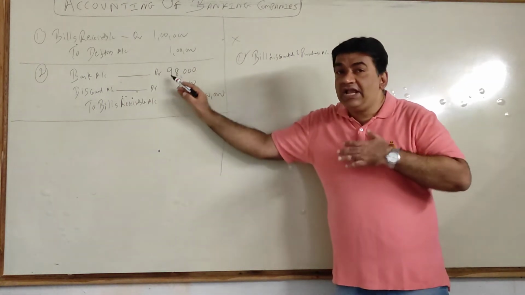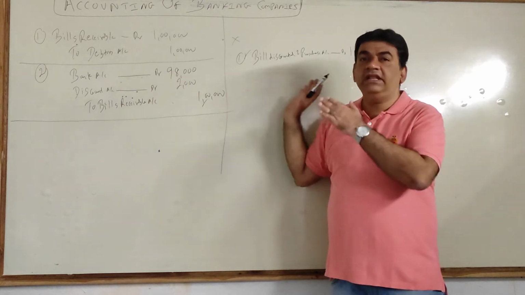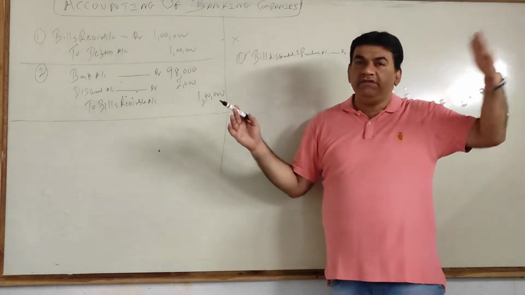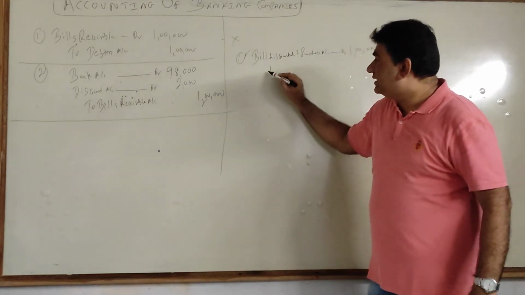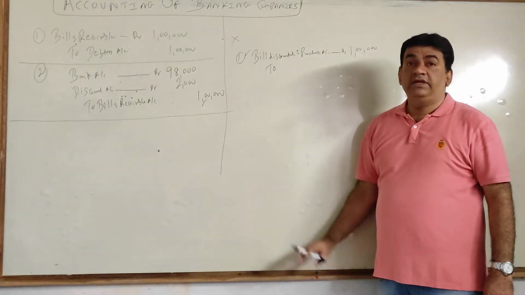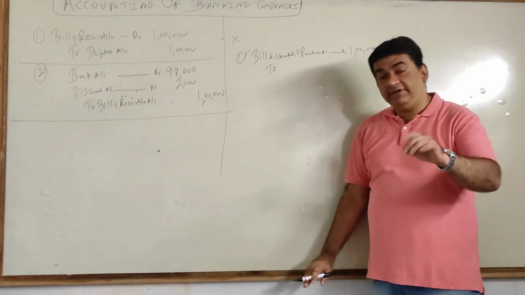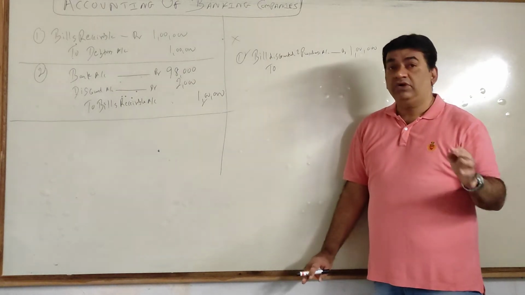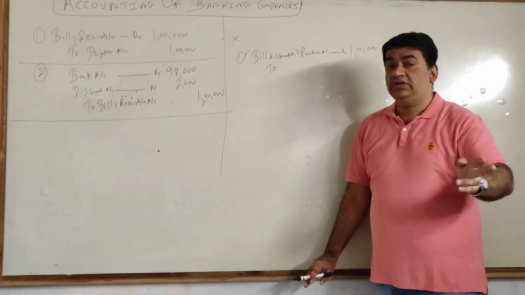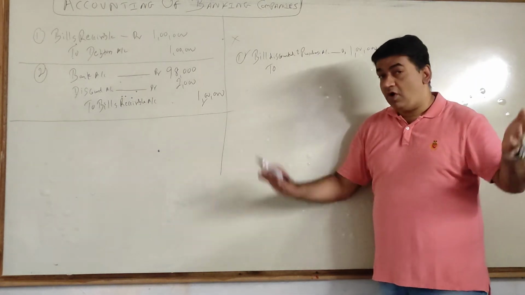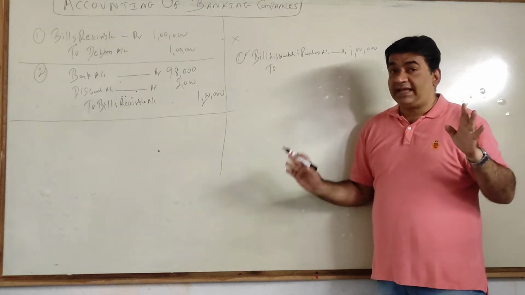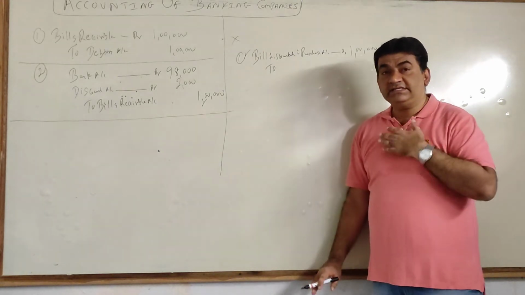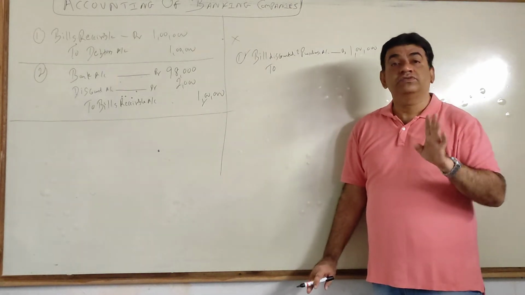Now see, I got this money from the bank, therefore I debited the bank account. Definitely when the bank has paid me, only then will I get it. If somebody is paying me money, I will get it only when that person has paid me. So can I say they will have to record the entry for payment? For them money goes out. Remember, even if you're a bank, you will have a bank account. Either it will be your own current account, or it will be with other branches, your head office if it's a branch, or in practical life there are some banks which are supposed to open an account with other banks.